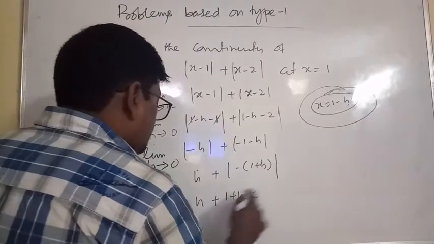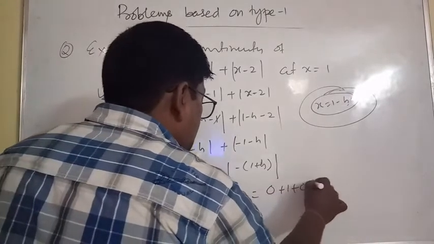This is equal to 0 plus 1 plus 0, which is equal to 1.